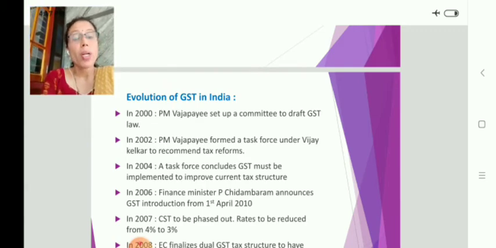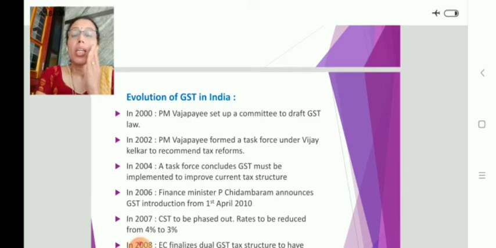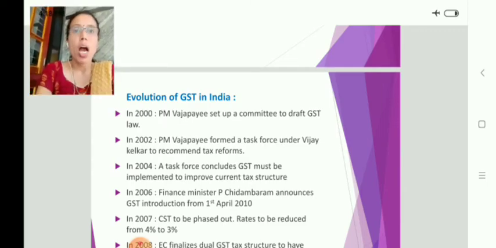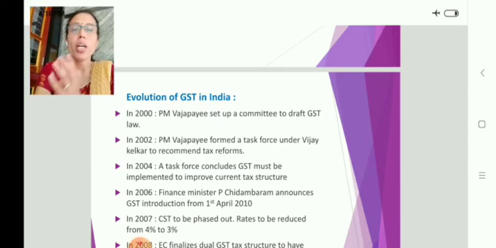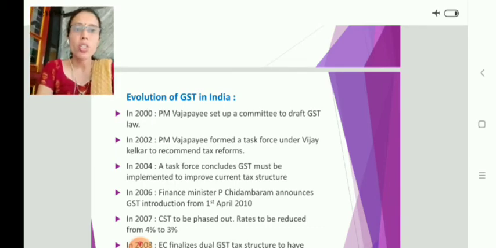The then Prime Minister Atal Bihari Vajpayee set up a committee to draft GST law in the year 2000, and in the year 2002, Vajpayee formed a separate task force under Vijay Kelkar to recommend tax reforms under GST law. In 2004, this task force, the Kelkar committee, concludes that GST must be implemented to improve the current tax structure.